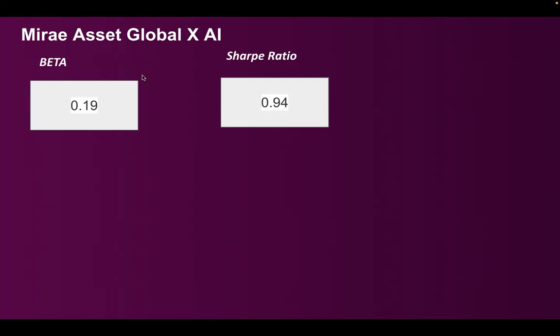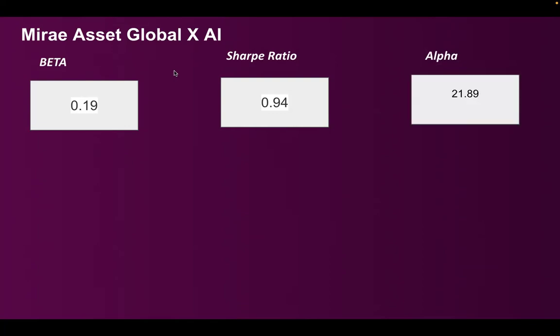If it is better than 1, it is good. It would have been ideal, and 0.94 is still decent. So decent returns against the risk we are taking. Alpha is really good. 21.89 is way higher than any other theme. So if you go to traditional mutual funds, large caps, small caps, you would not get such a good number.